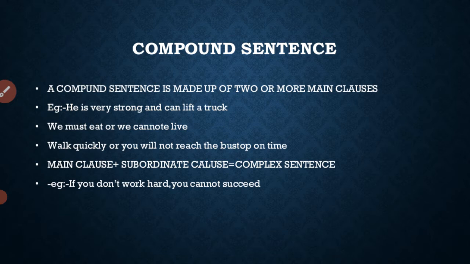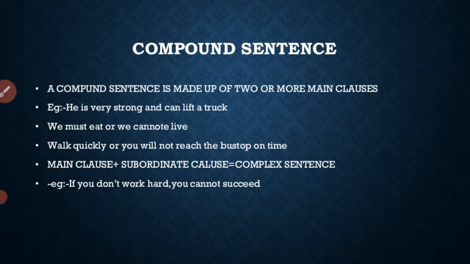Main clause plus subordinate clause is equal to complex sentences. A compound sentence is a mixture of two principal clauses. Principal clauses mean two main clauses. But what does a complex sentence mean? A complex sentence is one principal clause plus one or more subordinate clauses.